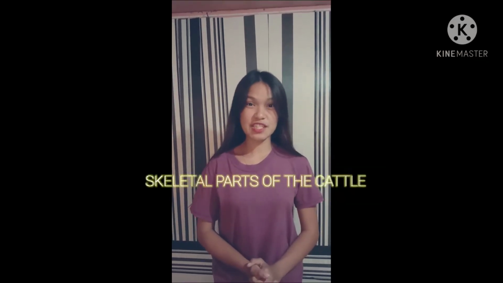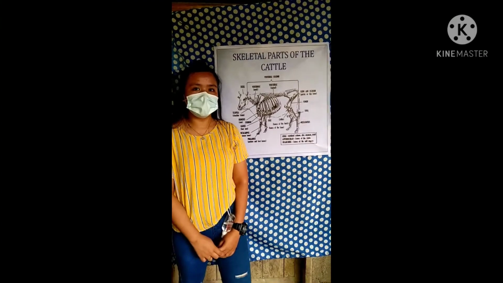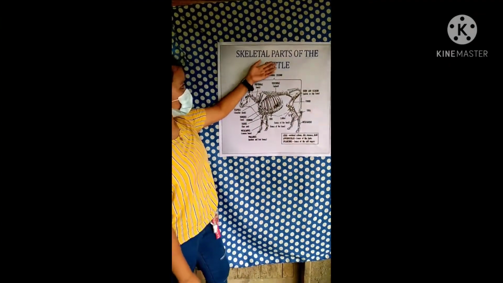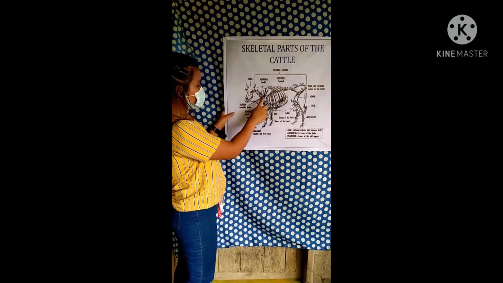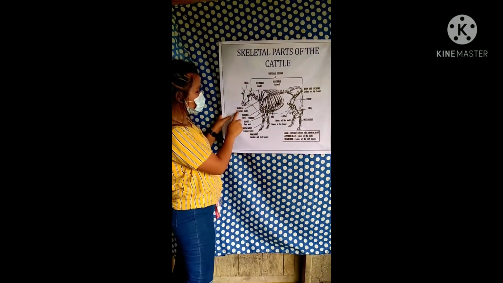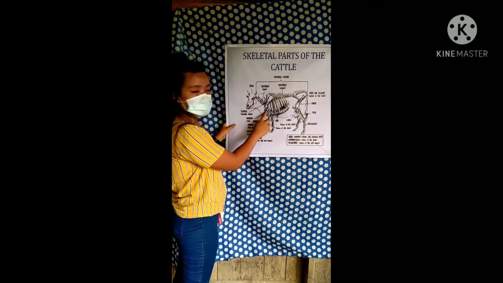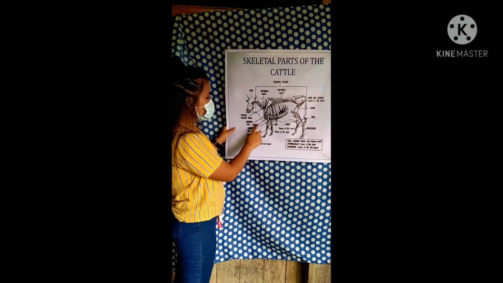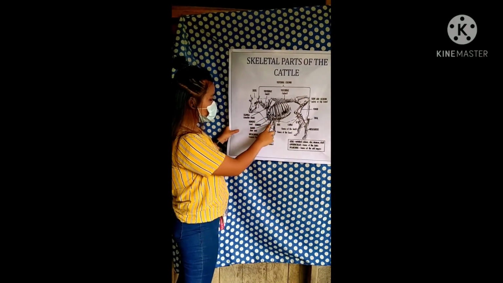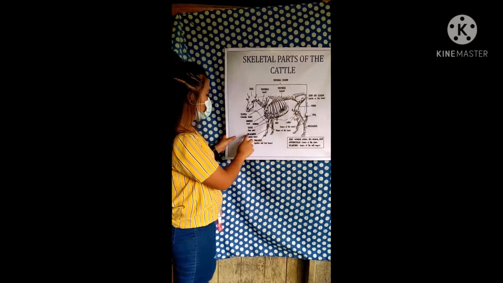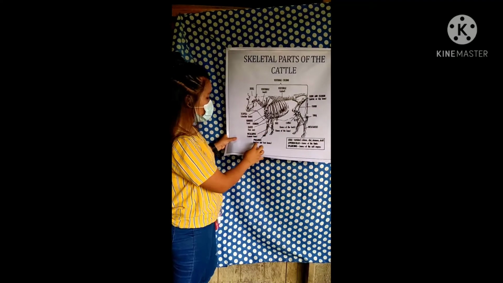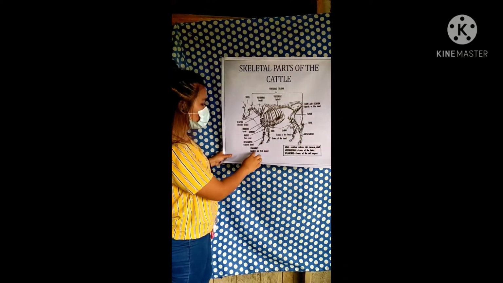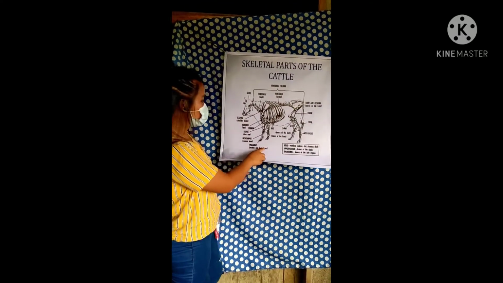Thank you. Let's proceed to the next animal, which is the cattle. Good day, this is our report. It's all about the skeletal parts of the cattle. The skull, scapula or the shoulder blade, the humerus or the arm, sternum, radius or the forearm, metacarpus or the cannon bone, phalanges or the pastern and foot bones.